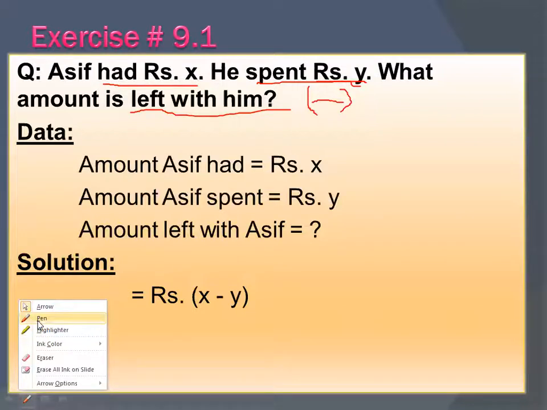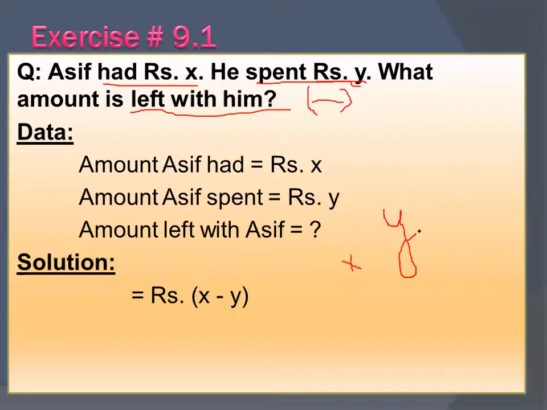Do not write in this form, y minus x. Do not write it in this form. This is completely wrong, because here x is the total amount. From the total amount you will subtract the amount that has been spent. So you will write x minus y rupees.